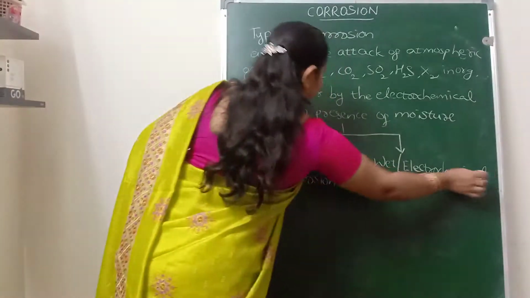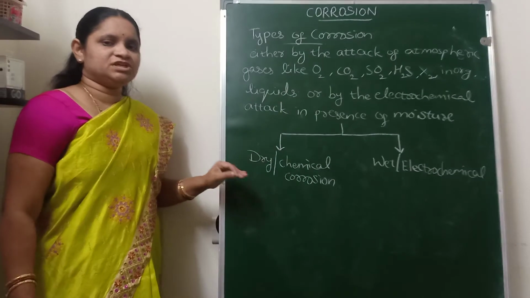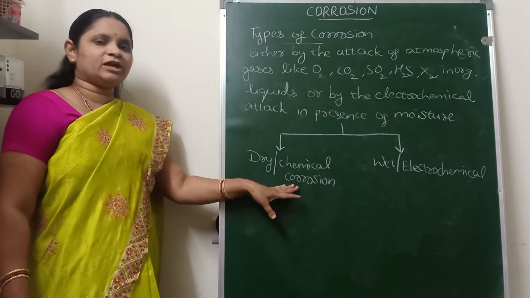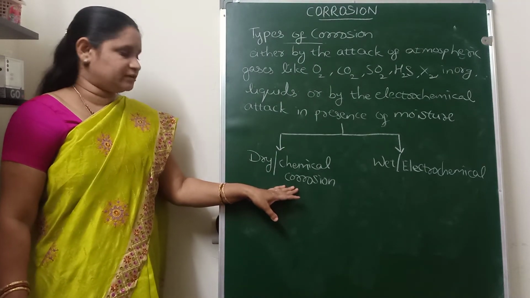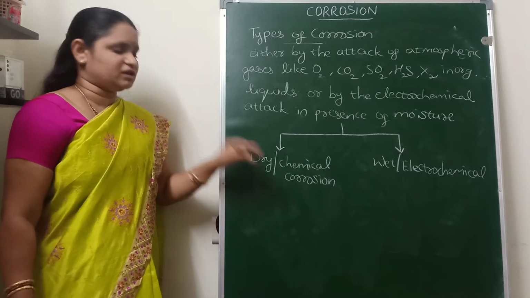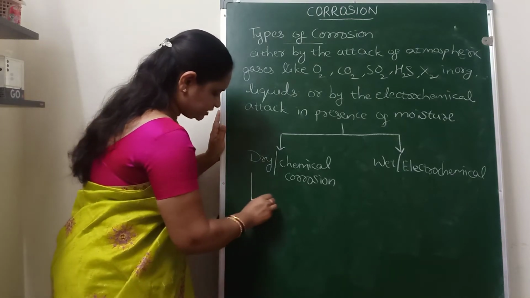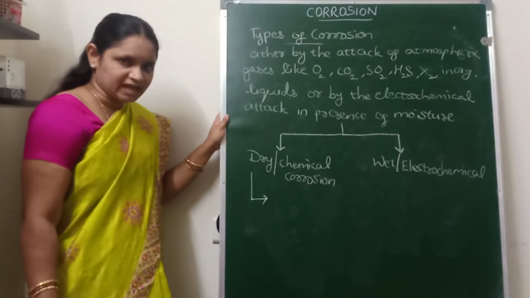So dry or chemical corrosion takes place by the direct attack of the chemicals on the metal surface. Again, this will be classified into three types.